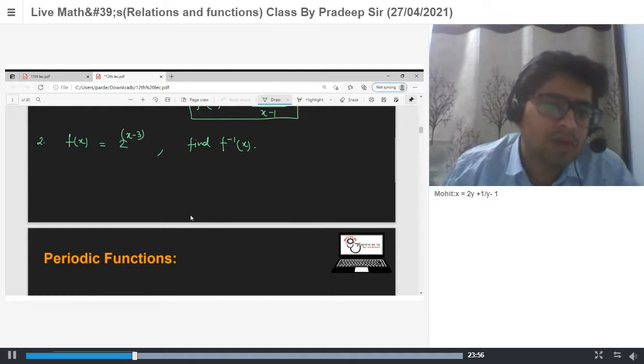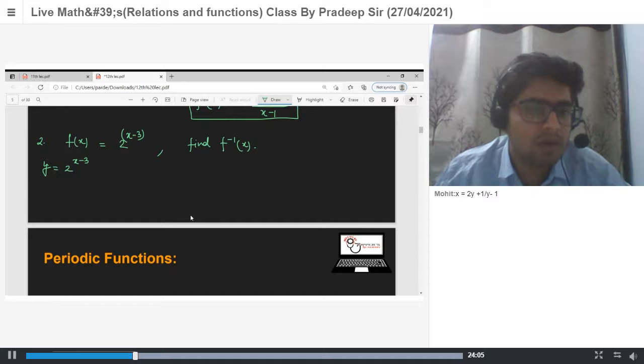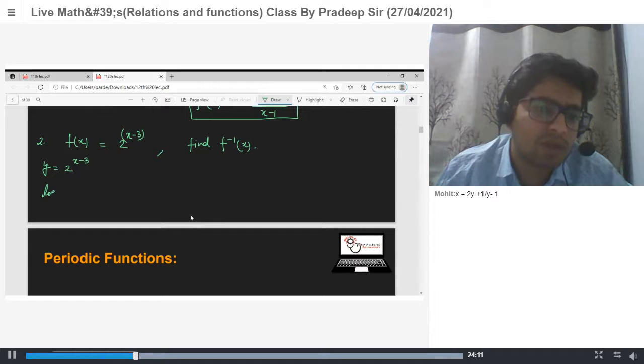Also very simple. So we have y is equal to 2 to the power x minus 3. Now we have to convert x as a function of y, so we have to take logarithm on both sides. Take logarithm to the base 2.